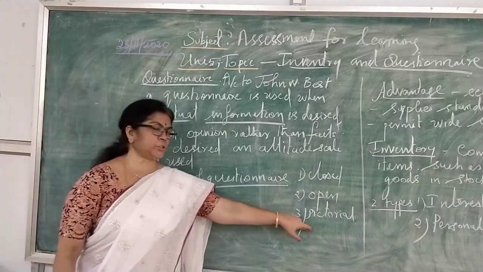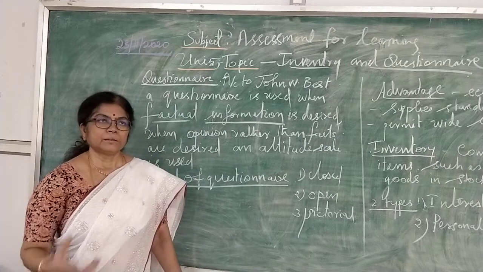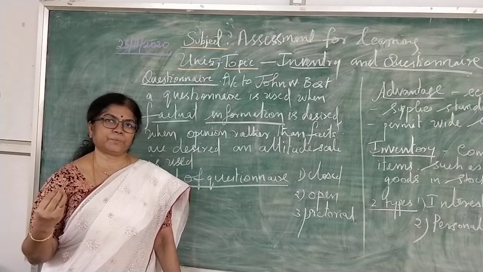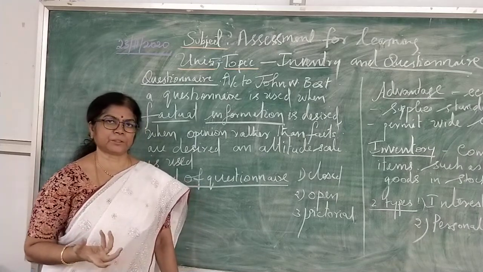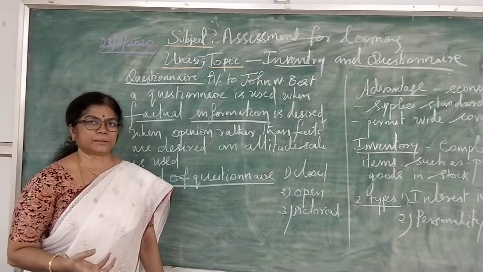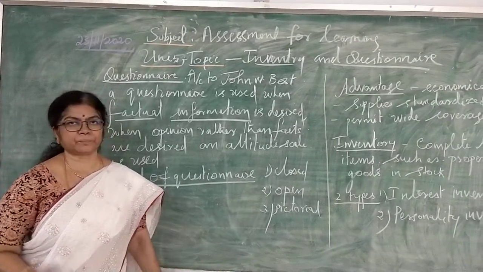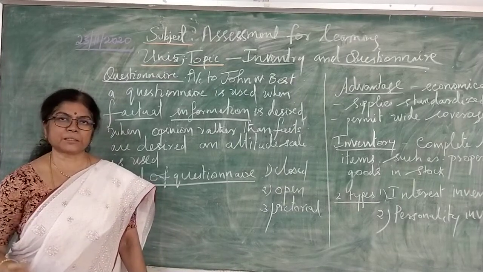Next is pictorial form. Some pictures are given. The child or adult can choose the picture or describe the picture. Some opinions, they can put a tick mark like that. Even in the election, we are voting, only pictures are there, some symbols are there.